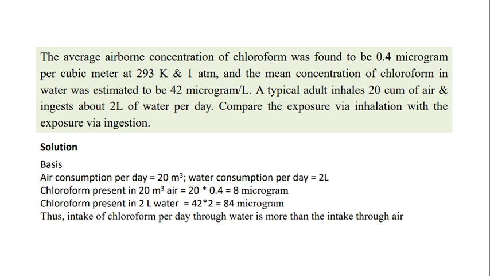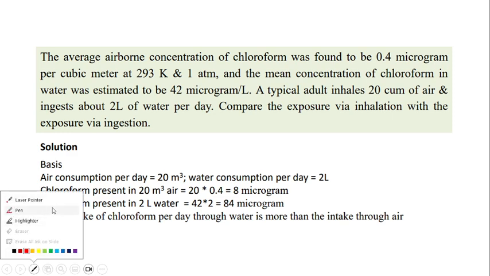This is a very simple problem. The question is: the average airborne concentration of chloroform was found to be 0.4 microgram per cubic meter at 293 Kelvin and 1 atmosphere pressure. The mean concentration of chloroform in water was estimated to be 42 microgram per liter. A typical adult inhales 20 cubic meter of air and ingests about 2 liters of water per day. Compare the exposure via inhalation with the exposure via ingestion. We need to compare the intake in the different forms and we need to find which is higher.